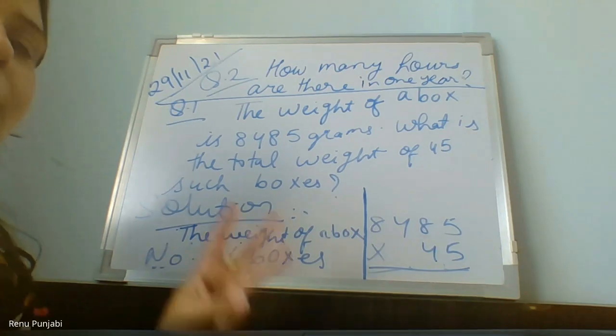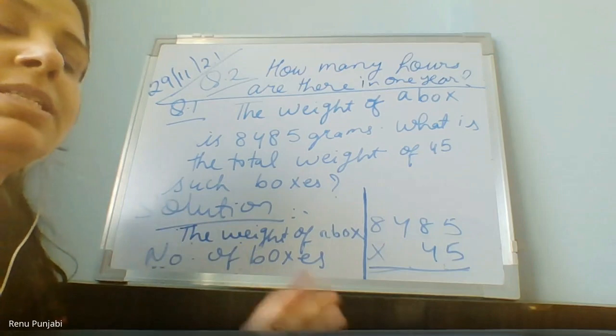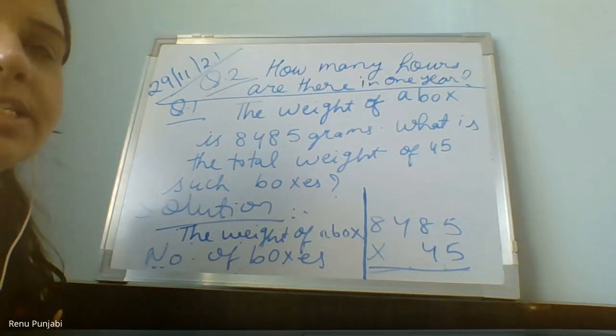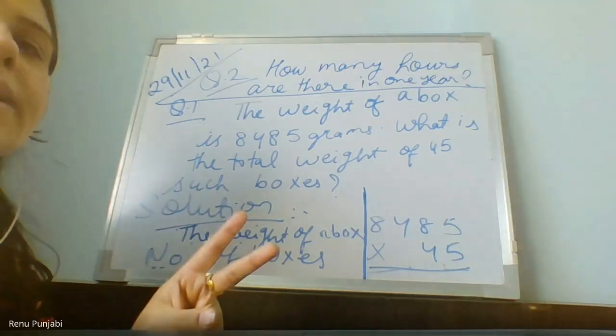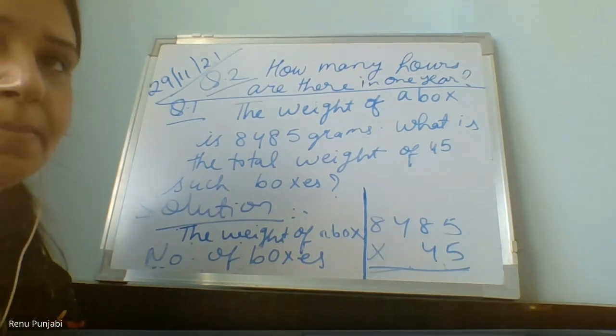When the number of digits are the same, अगर 3 3 है, 2 2 है, तो आप कोई भी स्टेटमेंट पहले लिखो, there is no difference. But if the number of digits are different, एक में 2 है, एक में 3 है, एक में 4 है, so see the higher number of digits will come first. Ma'am, so we have to write number of days in a year as the first statement.